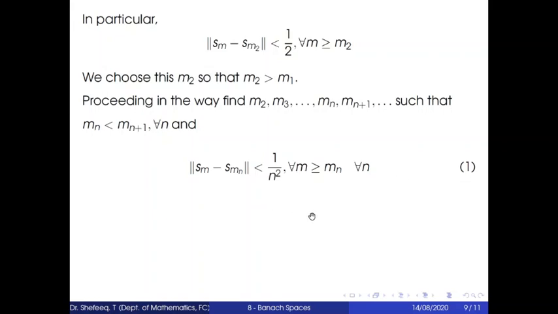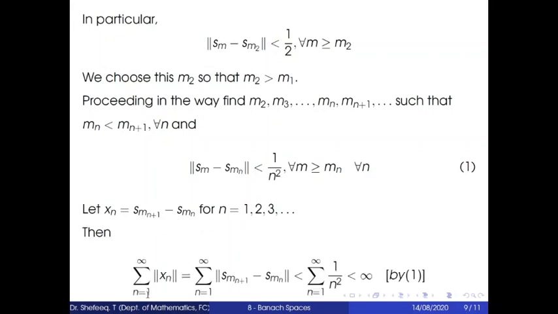Question number 1. Now let xn equal Smn plus 1 minus Smn for n varies from 1, 2, 3, etc. So we have taken xn like this. Then the summation n varies from 1 to infinity norm xn equals the summation of norm Smn plus 1 minus Smn, which is less than the summation n varies from 1 to infinity of 1 by n square, which is less than infinity.